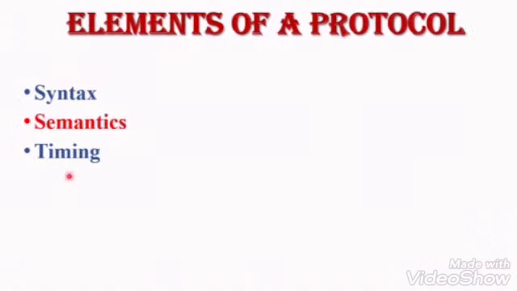So what are the elements of a protocol? The protocol covers three elements: syntax, semantics, and timing. Syntax defines the structure or format of data to be transmitted. Semantics defines the meaning of each bit in the data. It defines the data interpretation. With the help of semantics, the device can take decisions. The third element is timing. Timing defines the rate of the data between the sender and receiver. So syntax, semantics, and timing are the three elements of a protocol that are used in the network.